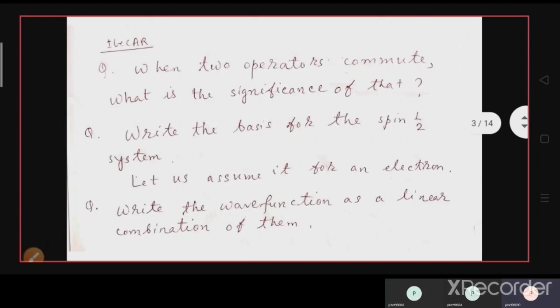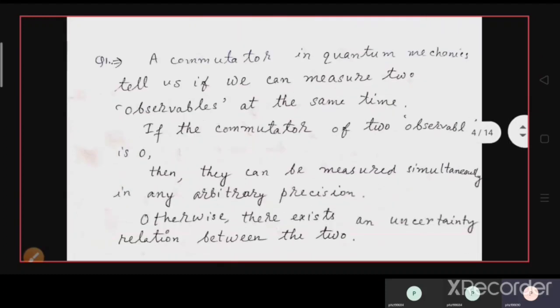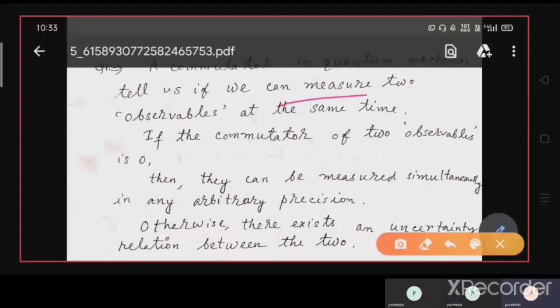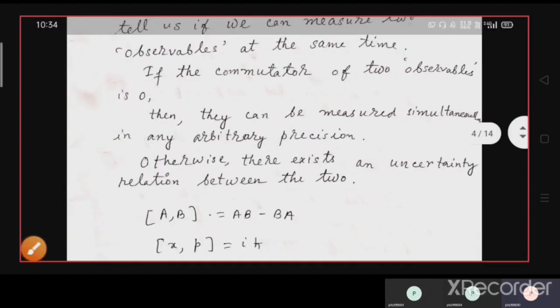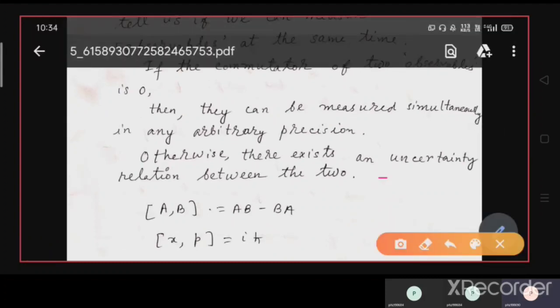So when two operators commute, what is the significance of that? In quantum mechanics, the commutator tells us whether we can measure two observables at the same time or not. If the commutator of the two observables is zero, then what does it mean? That means they can be measured simultaneously to arbitrary precision. If they do not commute, then there exists an uncertainty relation between the two.